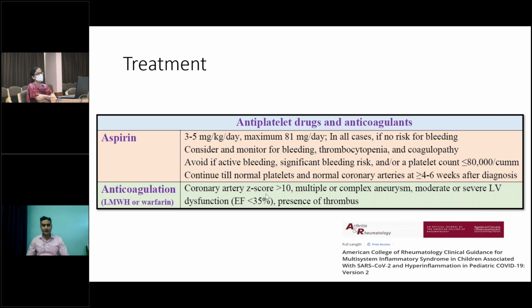Anticoagulation has very specific indications, like if the coronary artery aneurysm is very large, if there are multiple or complex aneurysms, if there is moderate to severe LV dysfunction, or if there is a thrombus. These are the indications for anticoagulation along with aspirin.